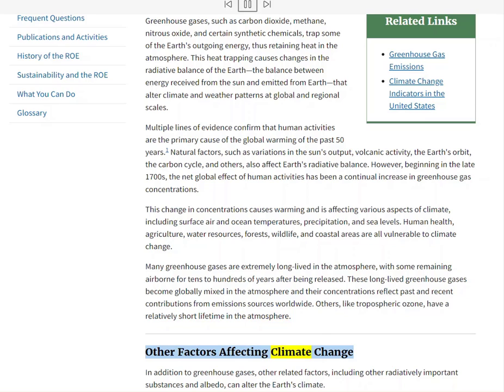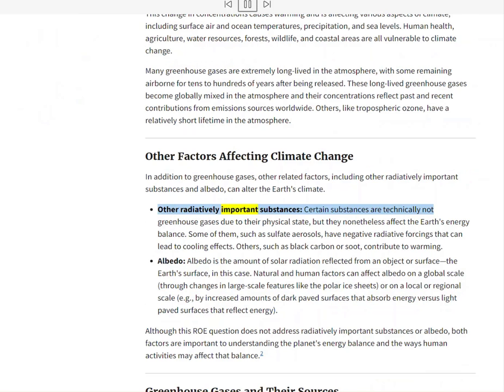Other factors affecting climate change. In addition to greenhouse gases, other related factors, including other radiatively important substances and albedo, can alter the Earth's climate. Other radiatively important substances. Certain substances are technically not greenhouse gases due to their physical state, but they nonetheless affect the Earth's energy balance. Some of them, such as sulfate aerosols, have negative radiative forcings that can lead to cooling effects. Others, such as black carbon or soot, contribute to warming.